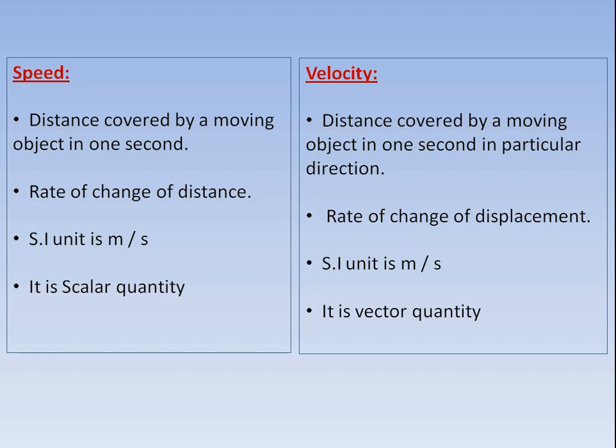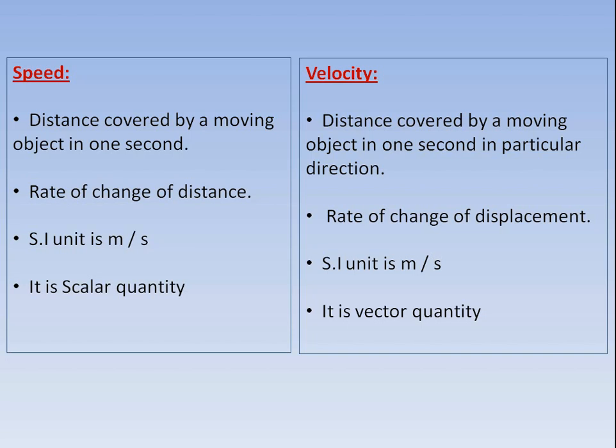The difference between speed and velocity is that in speed you don't have to mention direction, but in velocity you have to mention direction. The same definition will be applicable for speed and velocity, but you have to mention direction in velocity, but you don't have to mention direction in speed.